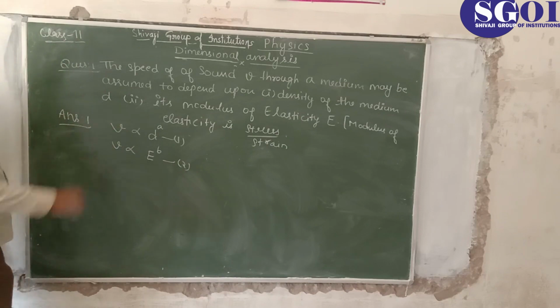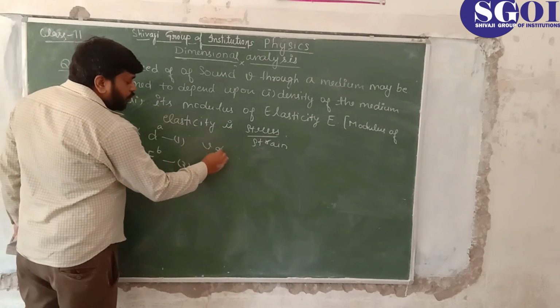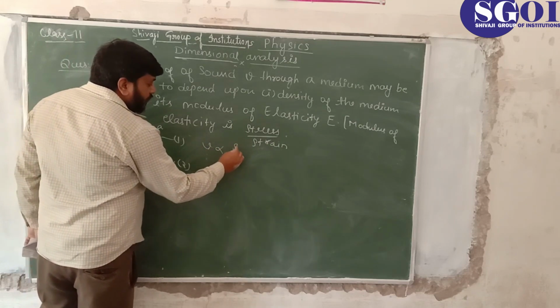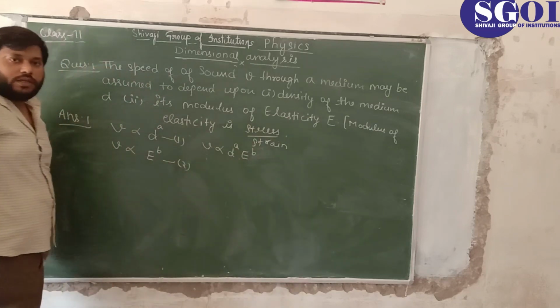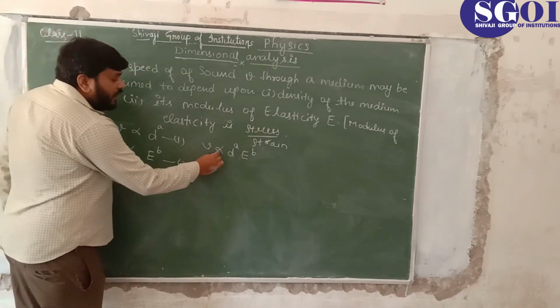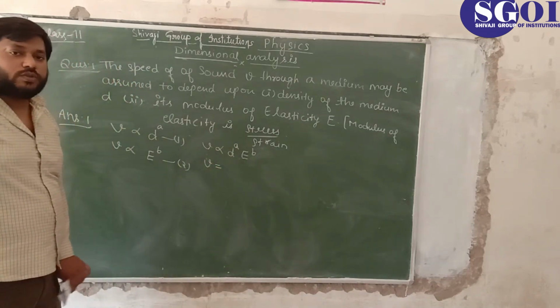From the first and second we can say that v is proportional to d to the power a and E to the power b. Now you know that when we eliminate proportionality and put equality, we have to introduce a constant.